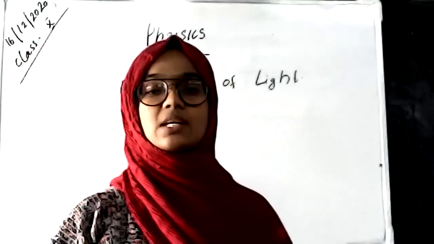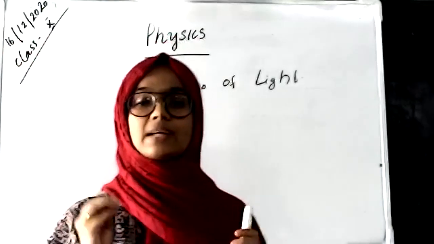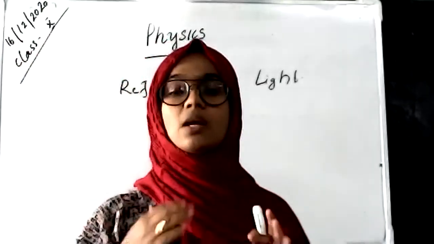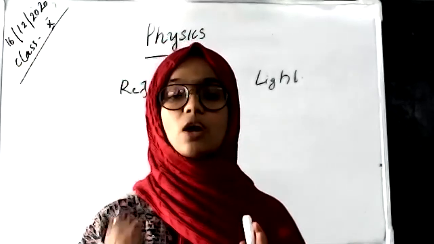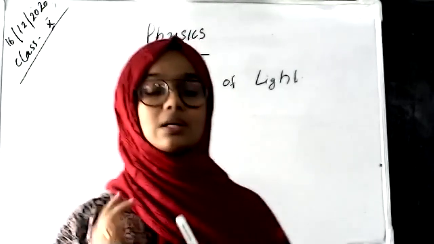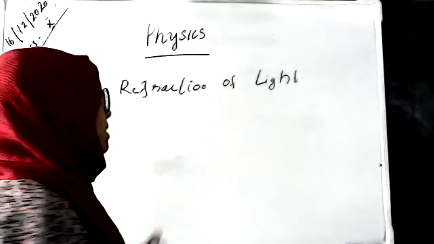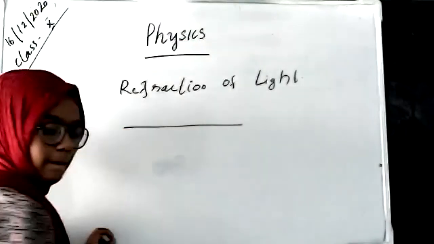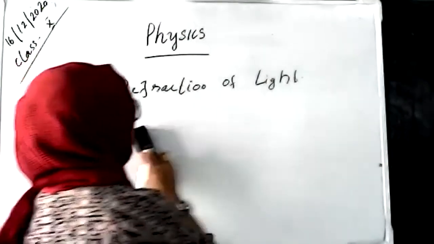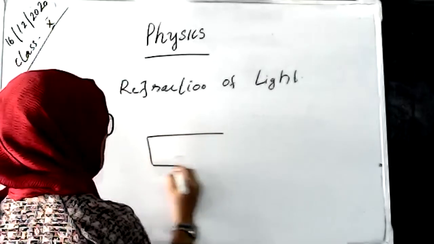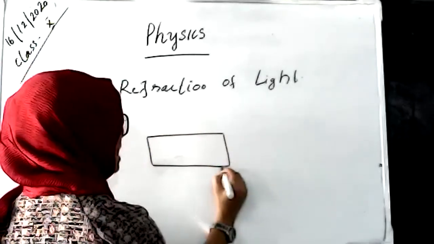Next, we have to discuss that a ray of light is passing from one medium to another medium, and it goes through another medium. So two refractions occur, and how are the two refractions related? For that, here we are taking two media, one is glass and another one is air.